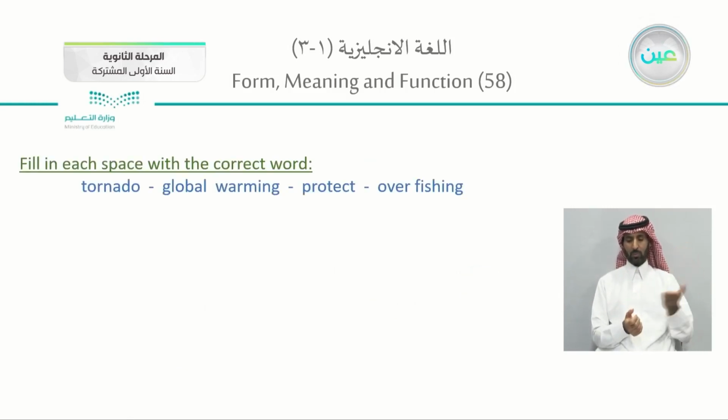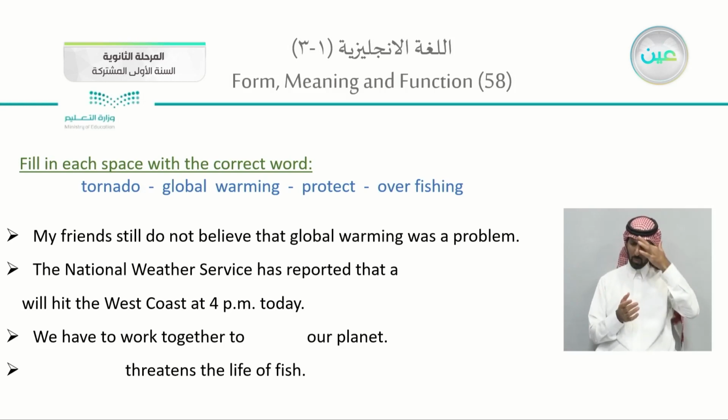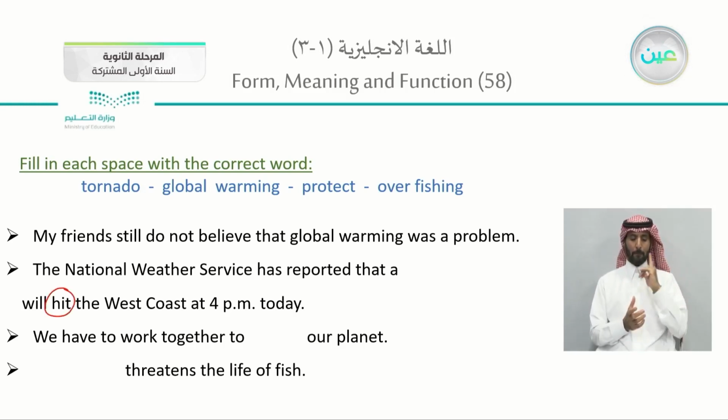These are some. Let's try to fill in each space with the correct word. We have tornado, global warming, protect, and overfishing. My friends still do not believe that global warming was a problem. The National Weather Service has reported that a tornado will hit the West Coast at 4 p.m. today. The idea of hitting, which one would hit? We have a tornado could hit.